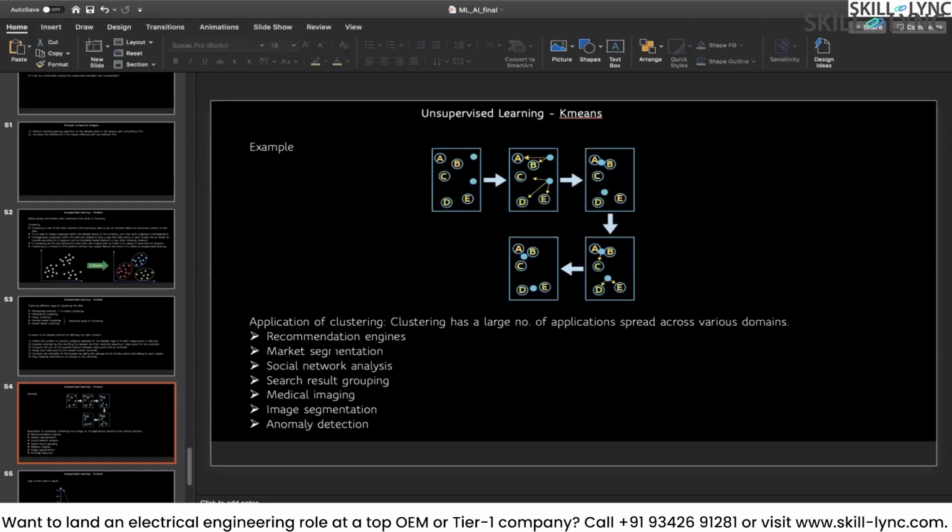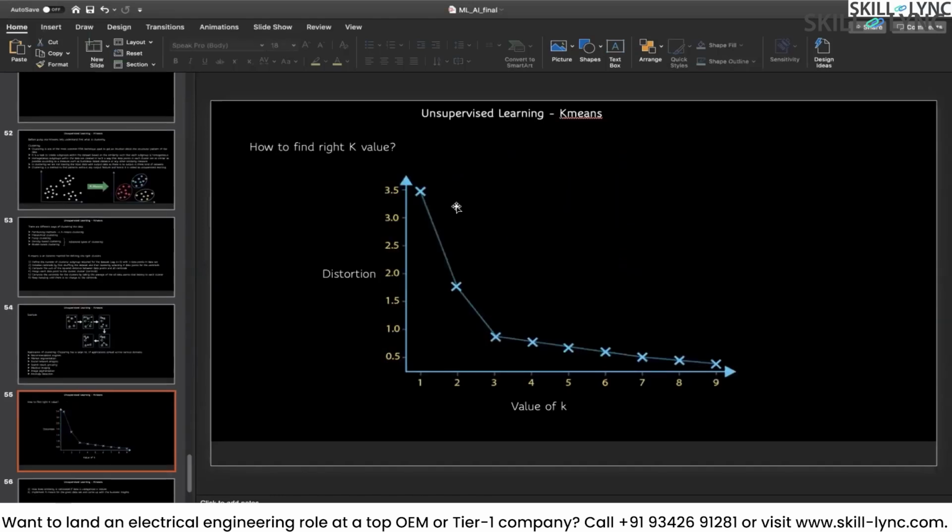Now, as I told, clustering has a large number of applications across various domains. As I told, recommendation system, market segmentation, social network analysis, search result grouping. So you can do a lot of different applications using this clustering. Okay. So now this is the kind of elbow curve.